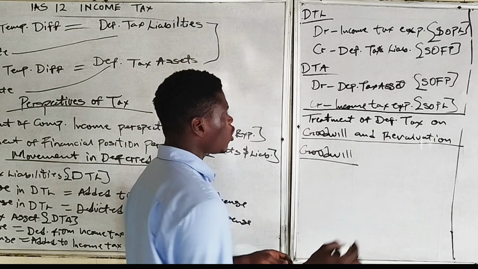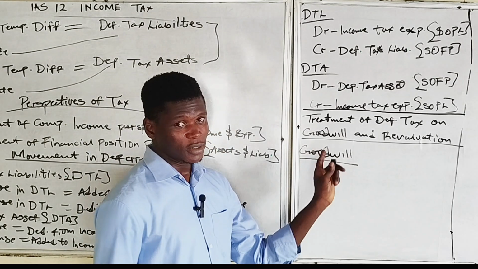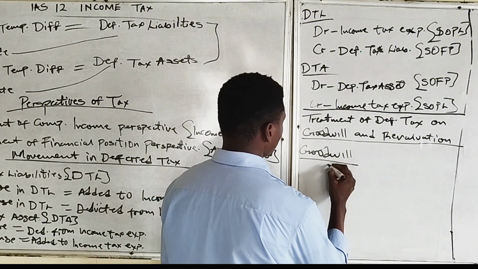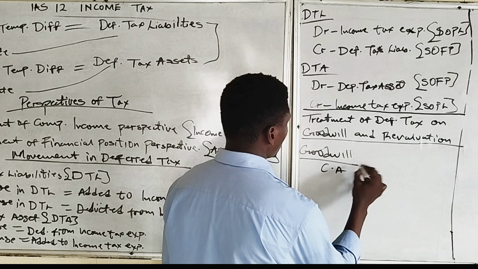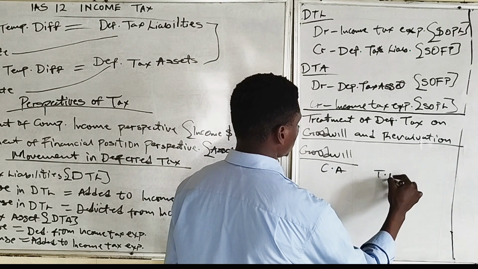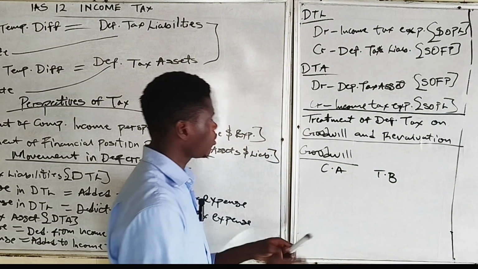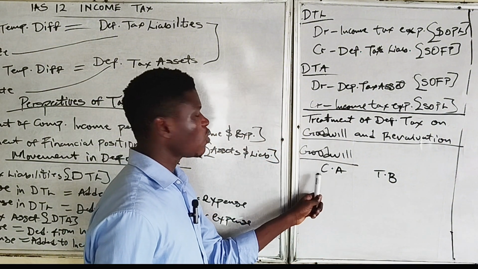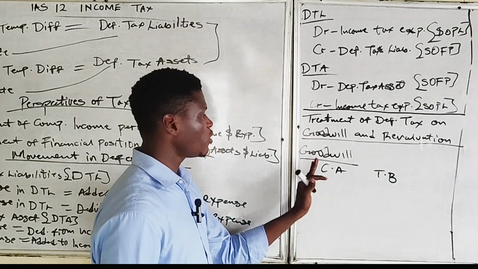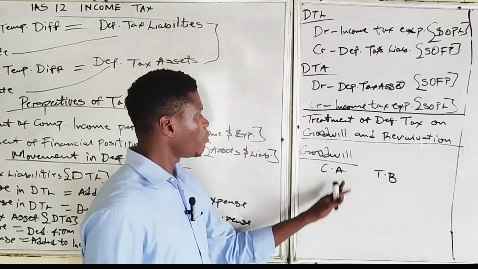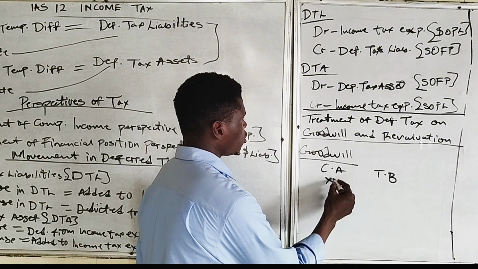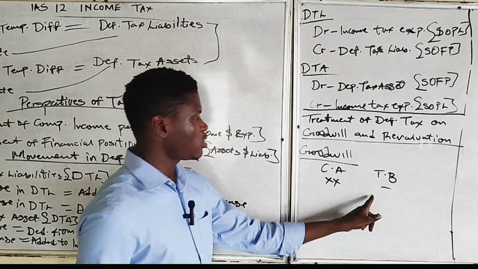So let's just take it one by one. We have carrying amount and tax base. The carrying amount of the purchased goodwill will be shown on the face of the account, just like we know. It will be recognized as the carrying amount. But goodwill is not recognized for tax purposes, so automatically we will not have the tax base for goodwill.